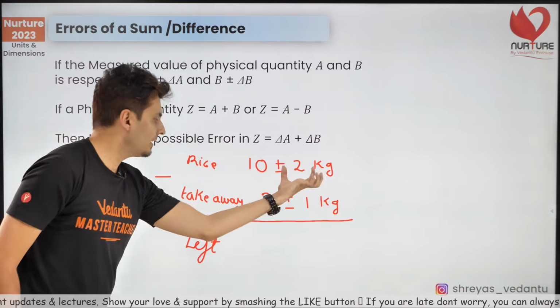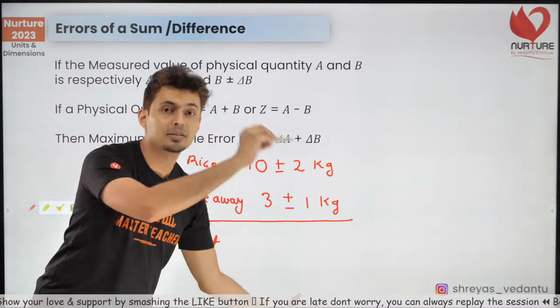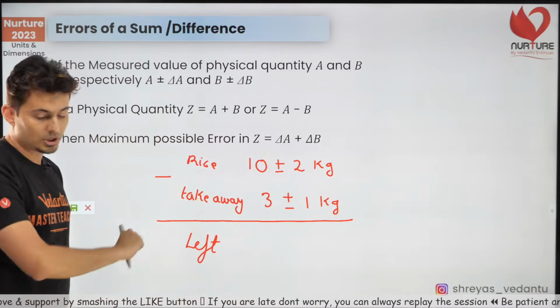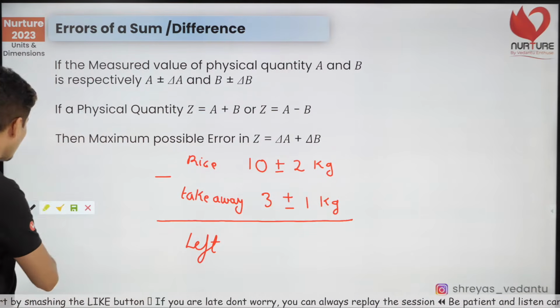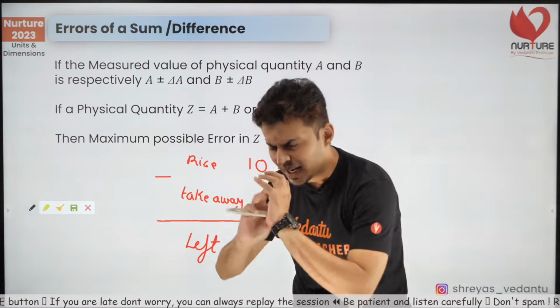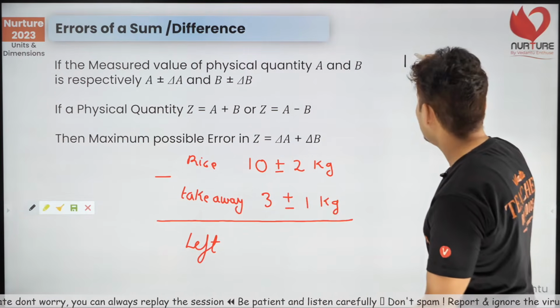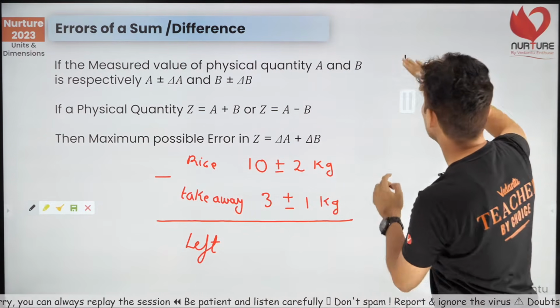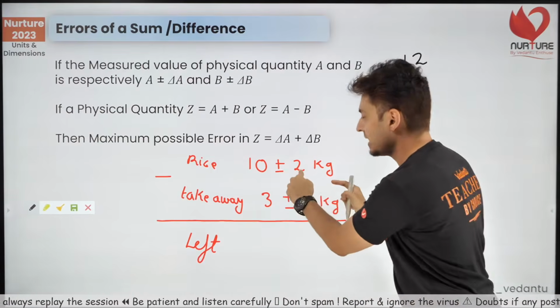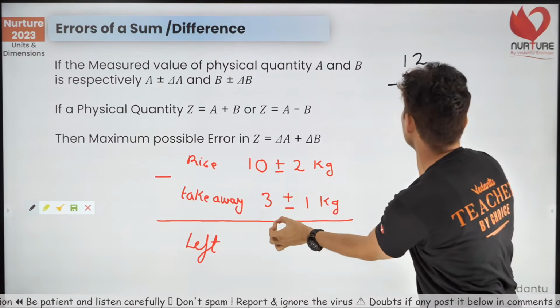I had this much rice, I take away this many kgs of rice, how much is left? That's the question. So think, what's the maximum value of rice that can be left? Maybe I had 12 kg of rice, because 10 plus 2 is 12, and I took away only 2 kg from it.